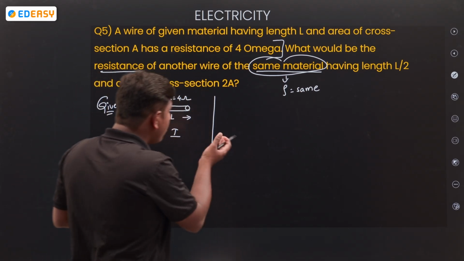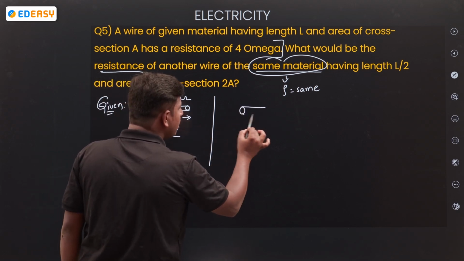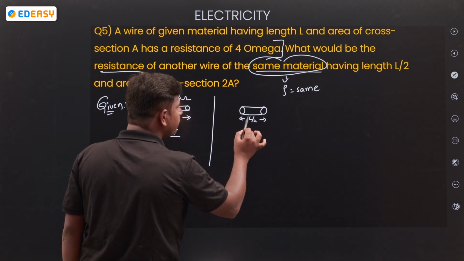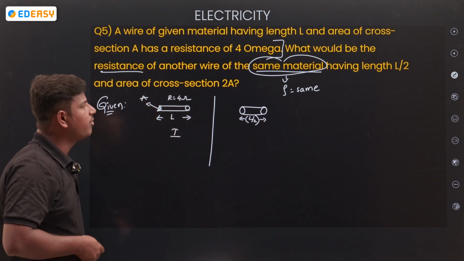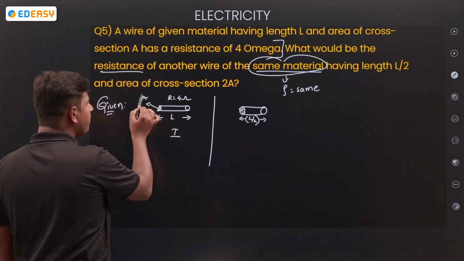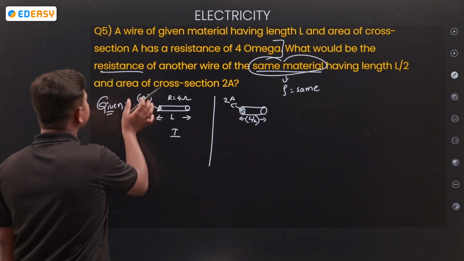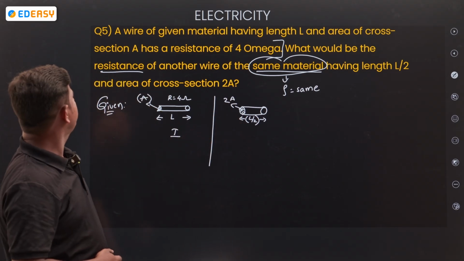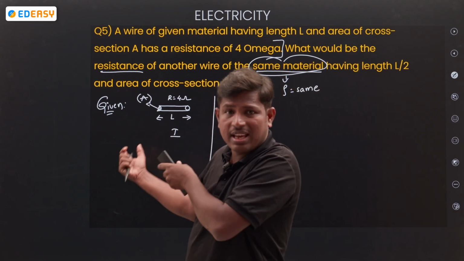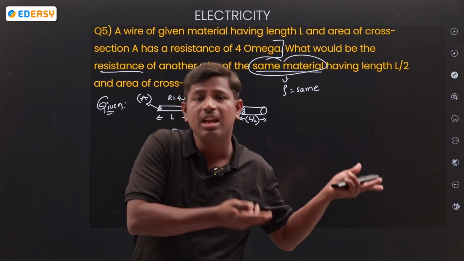See what changes take place. If this is L, the other wire is L by 2. Length reduces to half. And area of cross section: here the area of cross section is A, there it is 2A. Two wires are given, same material. One has length L, another has L by 2. One has area A, another has 2A.